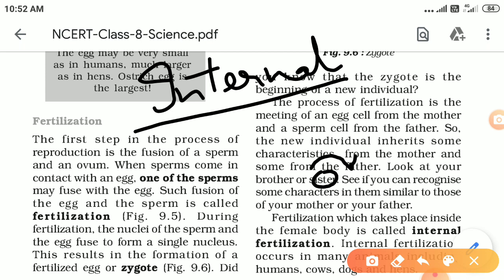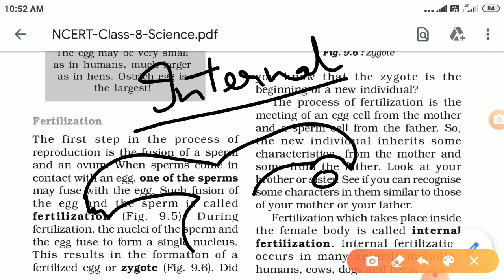Along with the ovary, here is the fallopian tube. Two fallopian tubes were there, which open into the uterus, and the uterus leads into the vagina. We know that egg is produced by the ovary. Then from the ovary, the egg comes here into the oviduct. And during sexual intercourse, the male releases sperm in the vagina of the female.